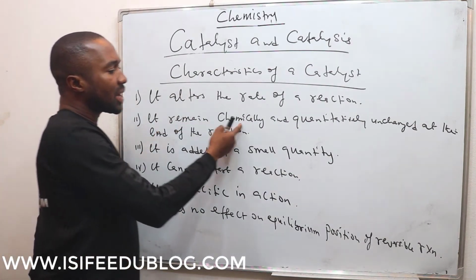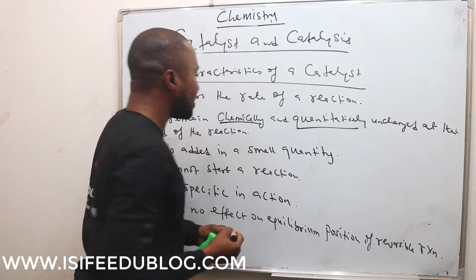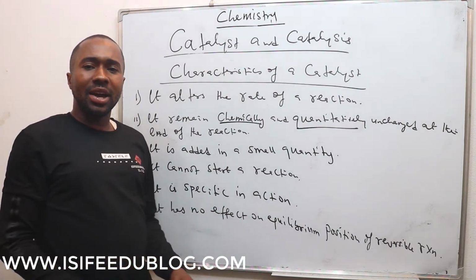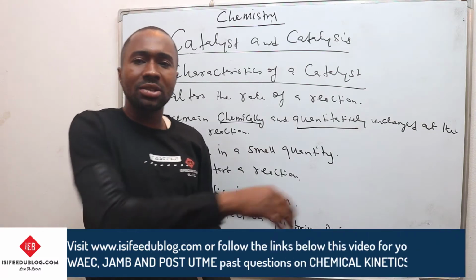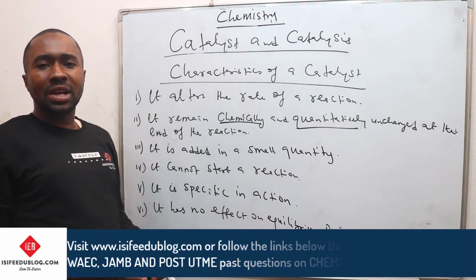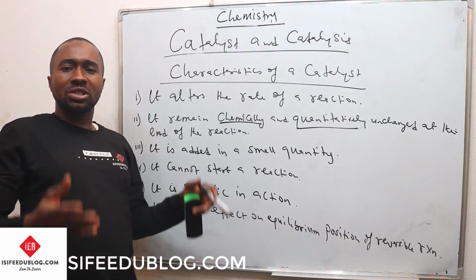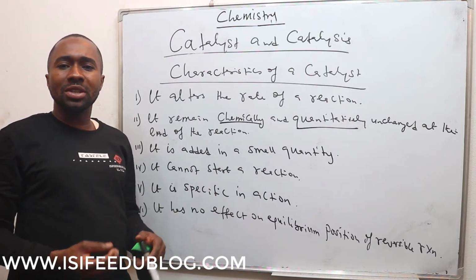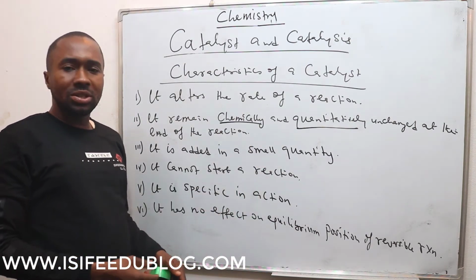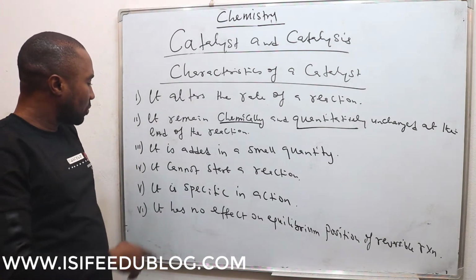Again, it remains chemically and quantitatively unchanged at the end of the reaction. What we mean by this is that the chemical property of the catalyst remains the same, from the beginning and at the end of the reaction. And the quantity you add still remains the same. The only thing that can happen to a catalyst is that the physical state of the catalyst may be altered. Something like the color of the catalyst can change due to an increase in temperature. The texture of the catalyst can also change, but their chemical property remains the same. Their quantity, that is the amount, remains the same, even at the end of the reaction.